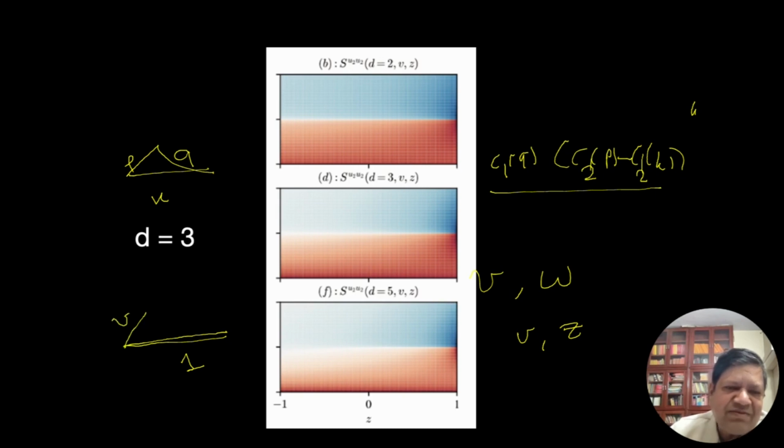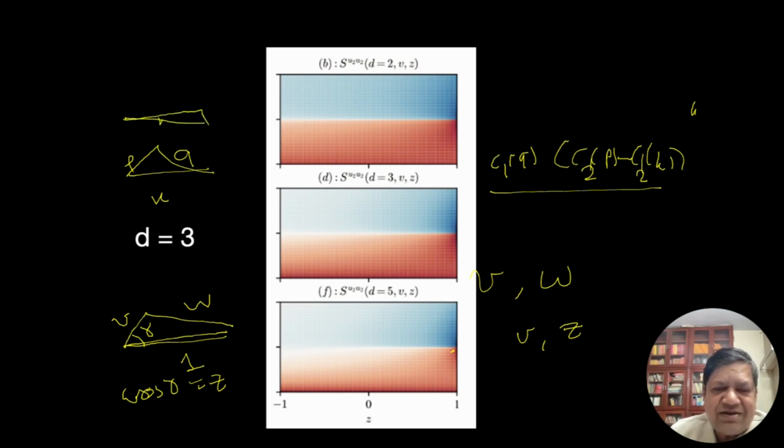So I replace everything by dividing everything by K. So this becomes V and this W, and this angle is gamma, and cos of gamma is Z. So Z equal to 1 corresponds to gamma equal to 0. So this is a small angle. So this is 1, this is V and W.